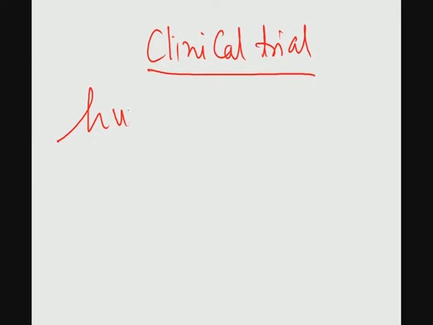Now, when you go to clinical trial experiments, human subjects are required.